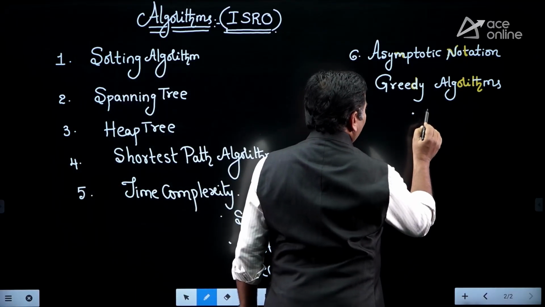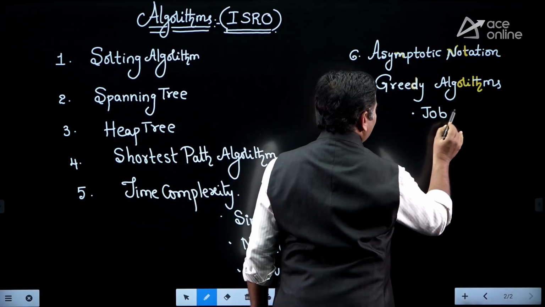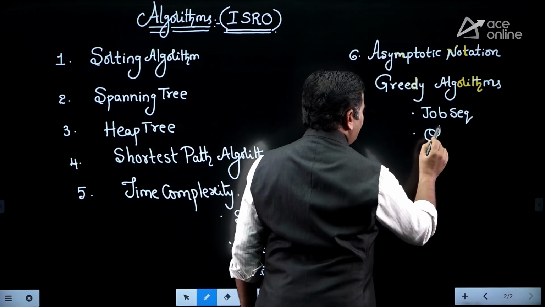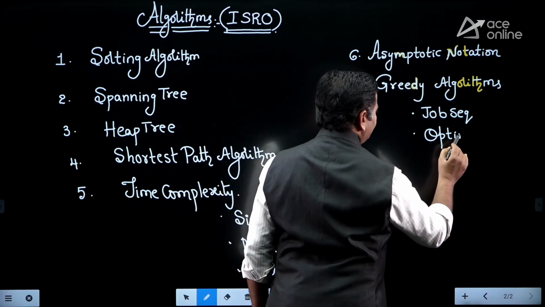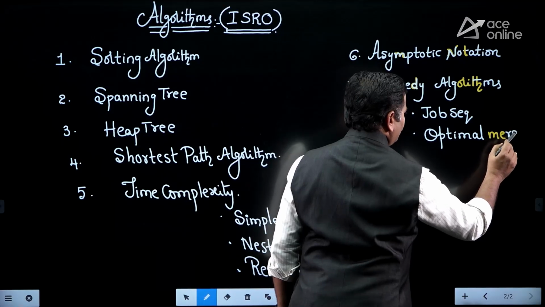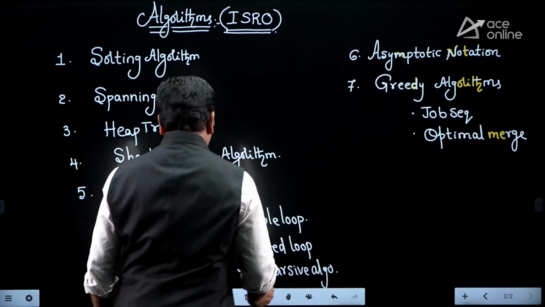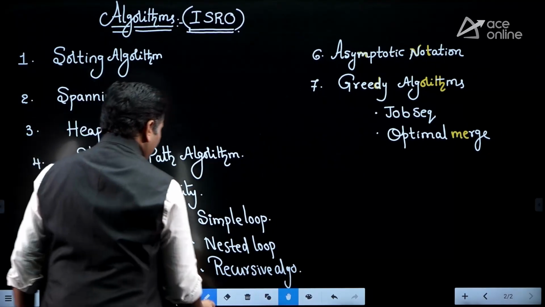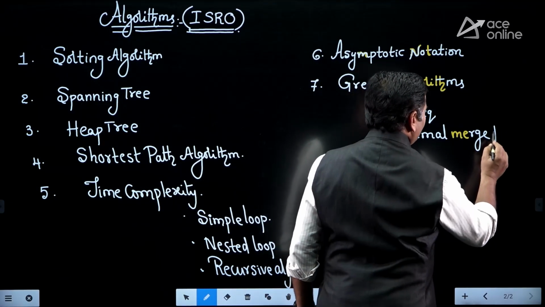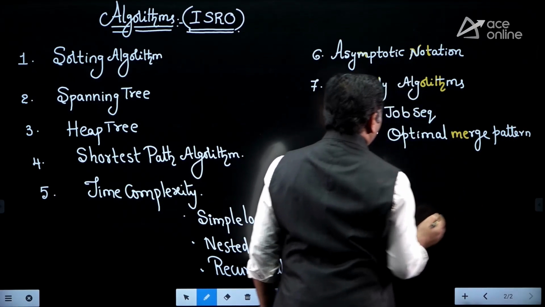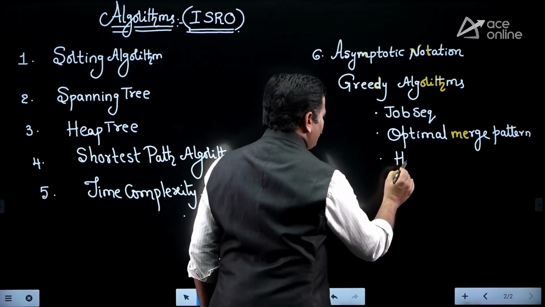Then let me write down those algorithms. One is called the job sequencing algorithm. Another one is optimal merge pattern. Next one, Huffman encoding.